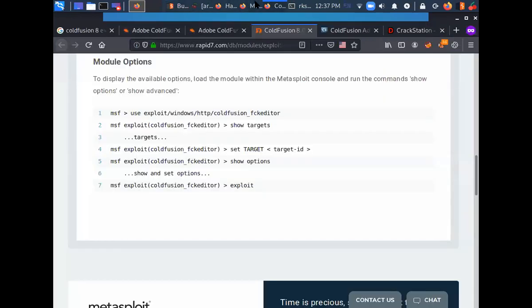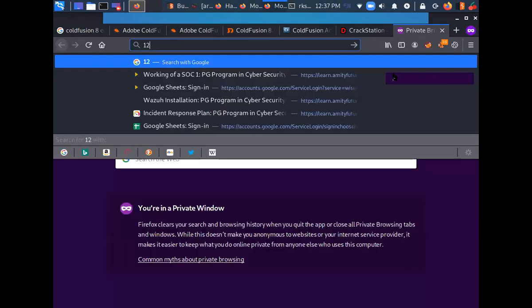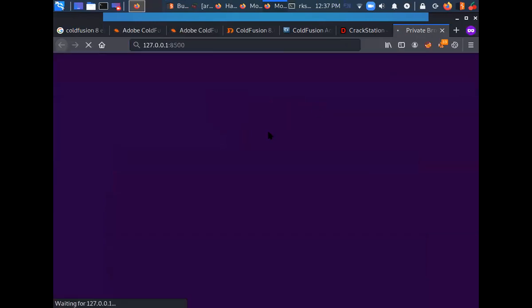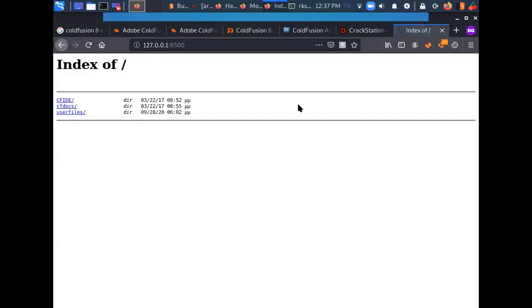Okay, let's try to open 127.0.0.1:8500. Okay, C file. There's something new here, user files. Yeah, user files. Let's see.